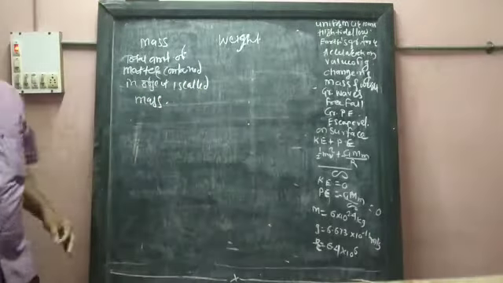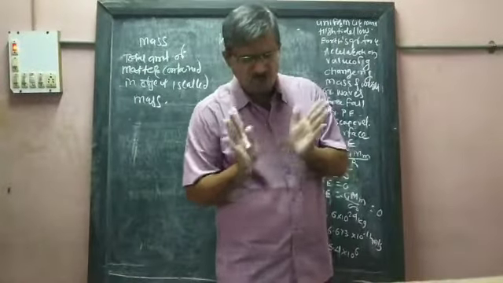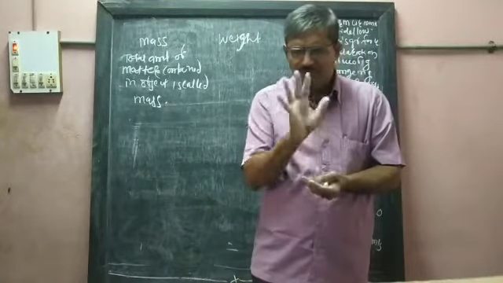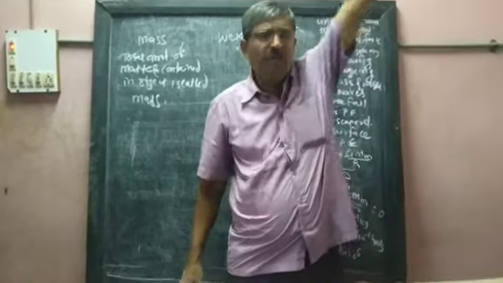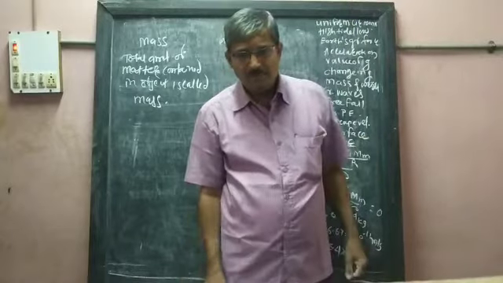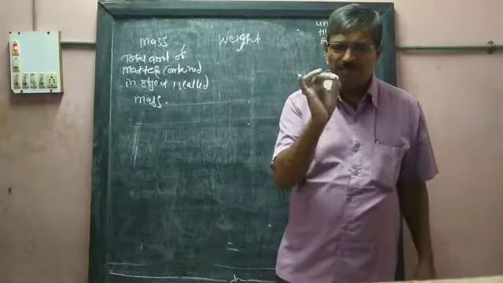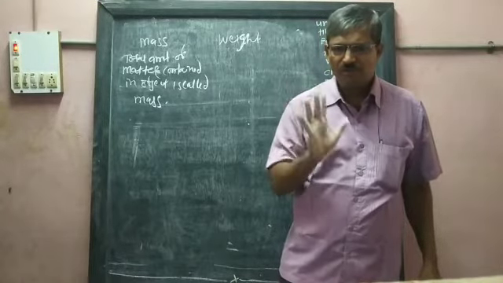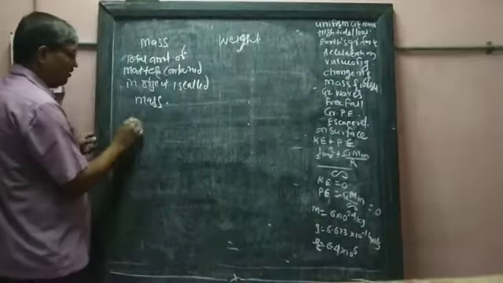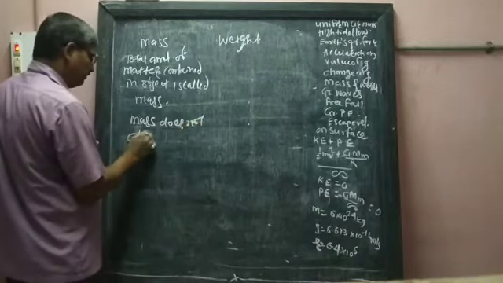Yes, total amount. For example, suppose you have a 200 pages notebook. If you count 1, 2, 3, 4, it remains 200 only. If you go to America, anywhere, even to any other planet, what will happen? 200 pages means 200 pages, that number will remain constant. Mass does not change at all.